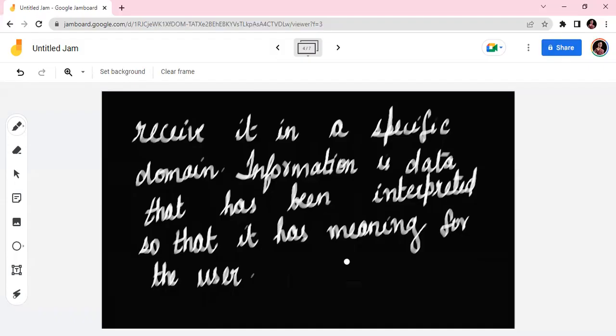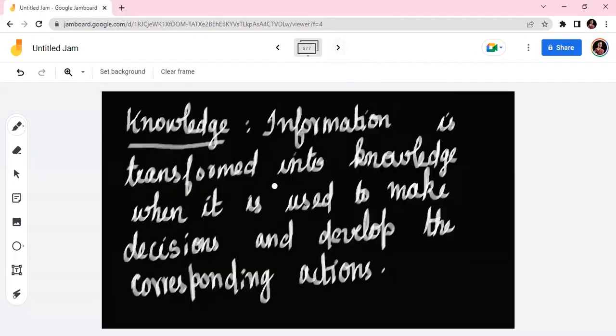So what is data? Unprocessed facts and figures. Information is data that has been interpreted so that it has a meaning for the user. Okay, and what do you mean by knowledge? Information is transformed into knowledge when it is used to make decisions and develop the corresponding actions.